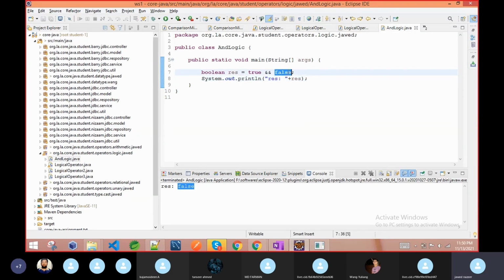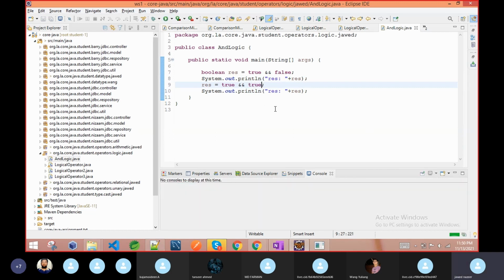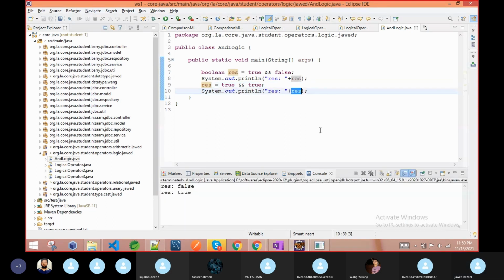Because one of them is false. If I write if both are true, then this time you will see the result is true. So if both are true, then it will be true. If any one of them is false, it is false. No need to check the second one.